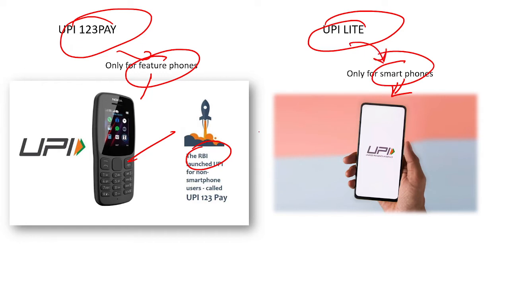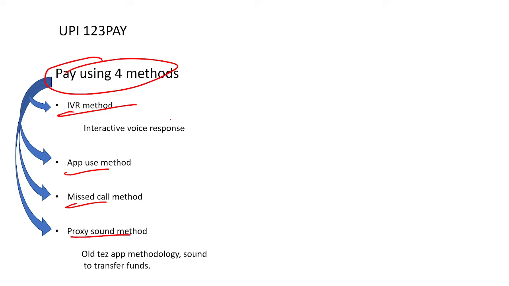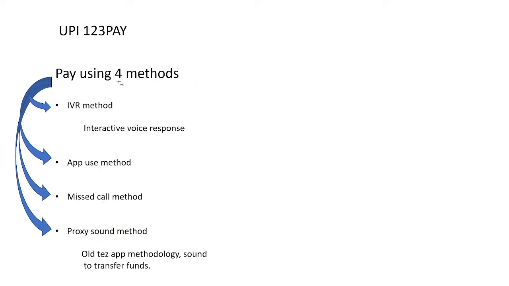So let's see in detail what all things are there in this UPI 123 pay, right? In this UPI 123, the person is able to make payments through four methods. First is the IVR method, second is the app based method, third is the missed call method, and fourth is the proxy sound method, right? Let us see one by one what is there in all these four methods of payment. First of all, through UPI 123 pay, all the people will have their 2G or 3G phones, right?